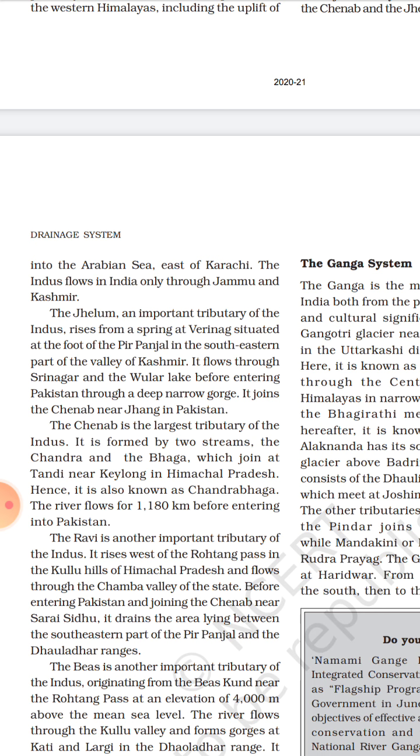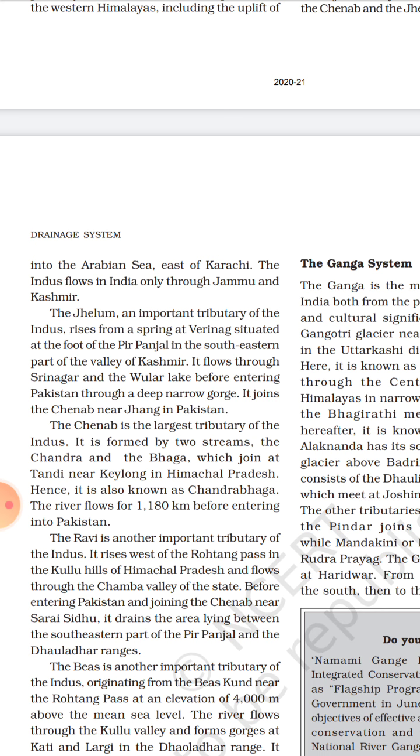There is one more famous lake, that is Dal Lake, in Jammu and Kashmir. It flows through Pakistan in a deep narrow gorge. It joins the Chenab near Jhang in Pakistan. So where it meets the Chenab, that place is known as Jhang, which is in Pakistan. All these five rivers, after flowing through India, flow in Pakistan, then meet the Indus River, which discharges its water in the Arabian Sea.